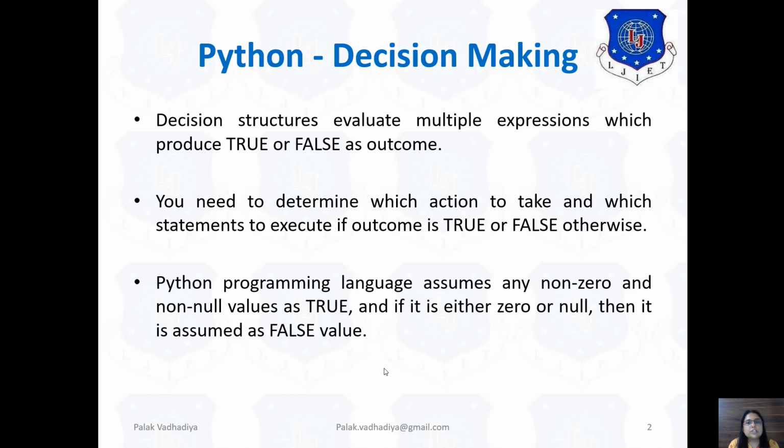Python programming language assumes any non-zero and non-null value as true, and if it is either zero or null, then it is assumed as a false value. That means whenever the outcome is true, you will get some non-zero value, and whenever the outcome is false, you will get 0, or you can say it's a null value.